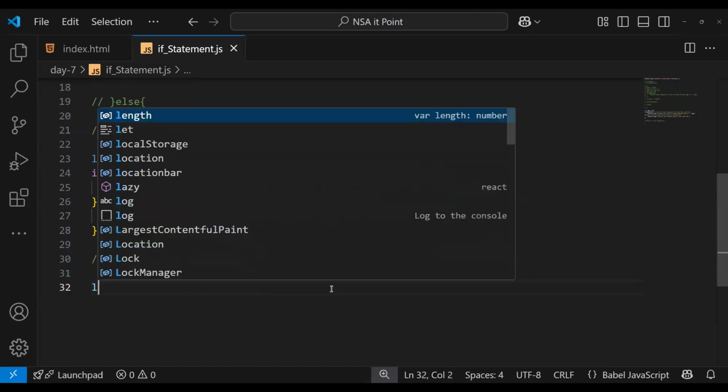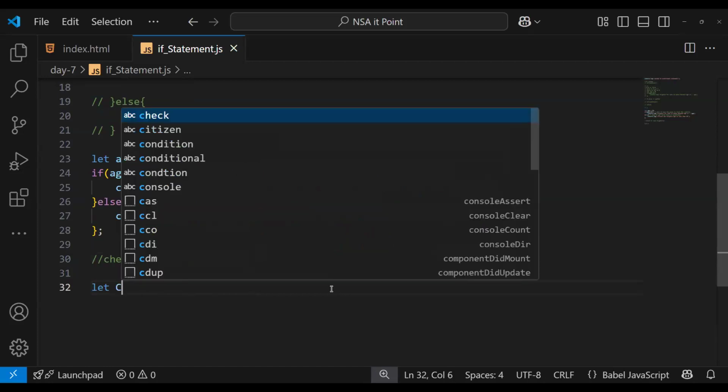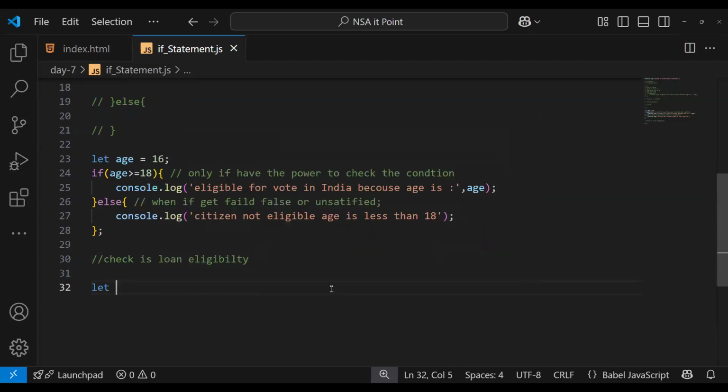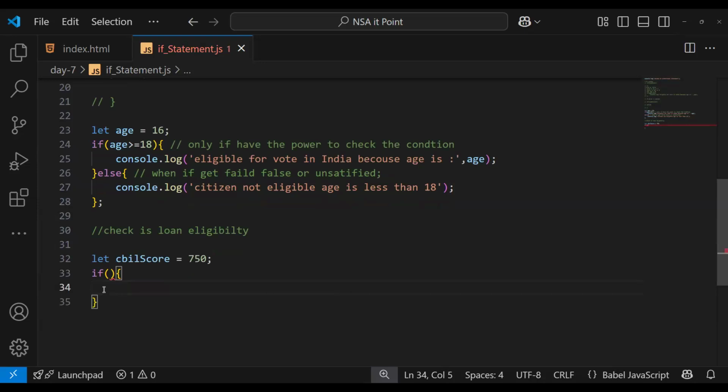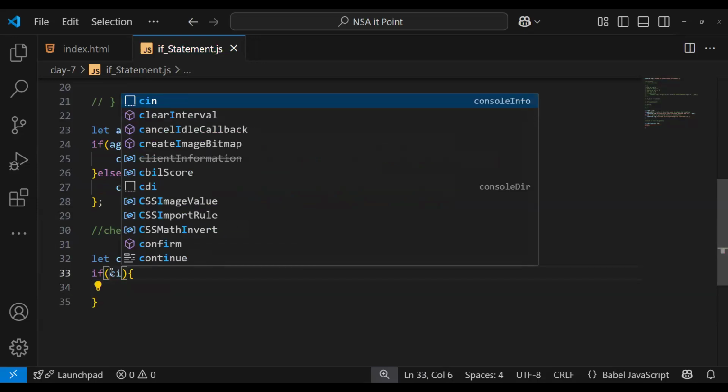Let CIBIL score be 700, or let's say 750 is ideal. Then if, and then opening and closing bracket. Enter. And the condition, CIBIL score.